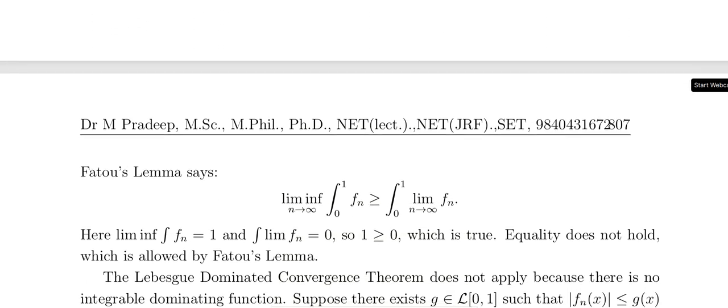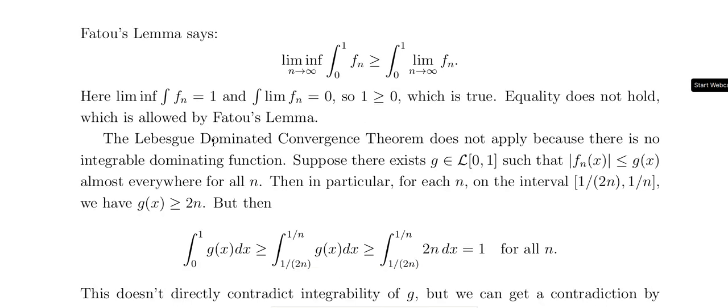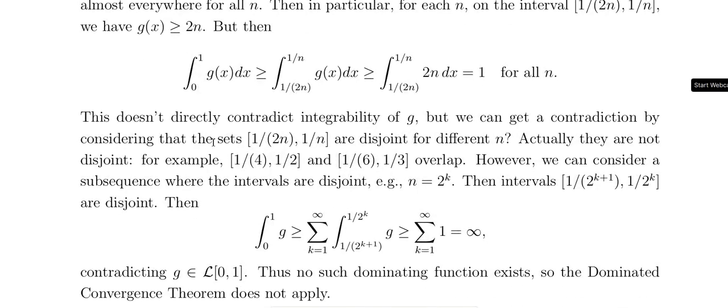So f_n converges to 0 pointwise. The Lebesgue dominated convergence theorem cannot be applied.